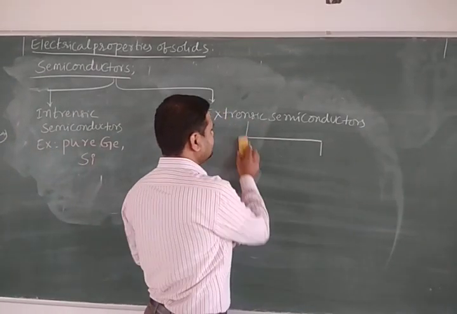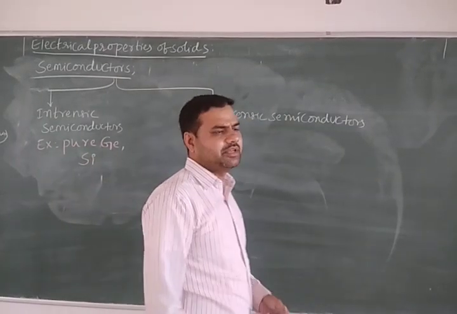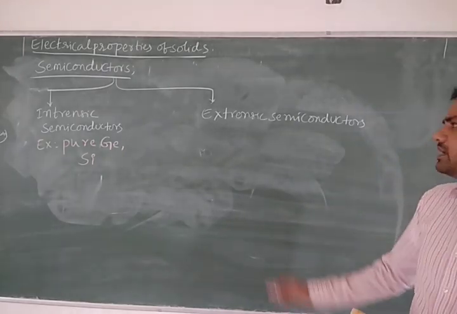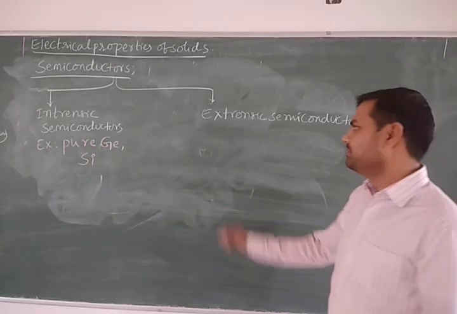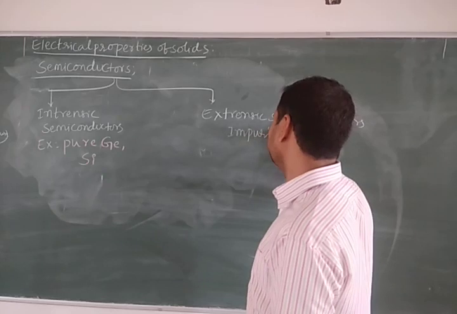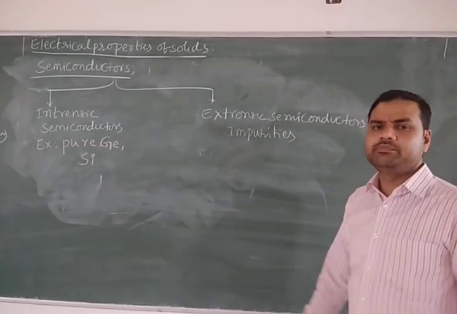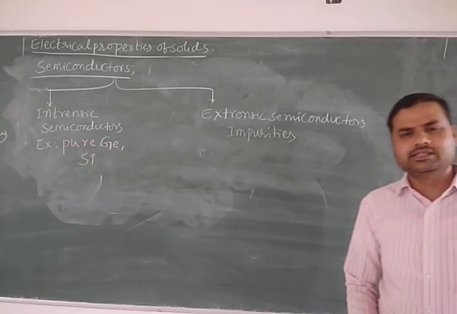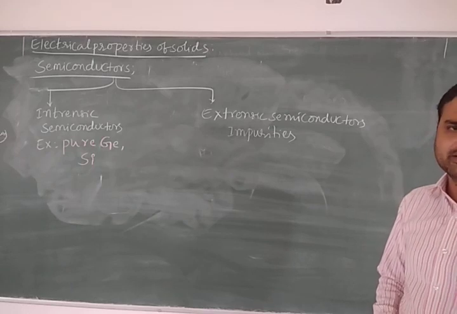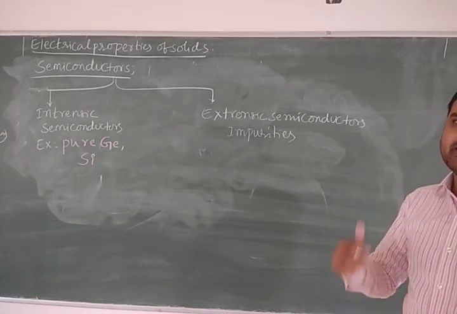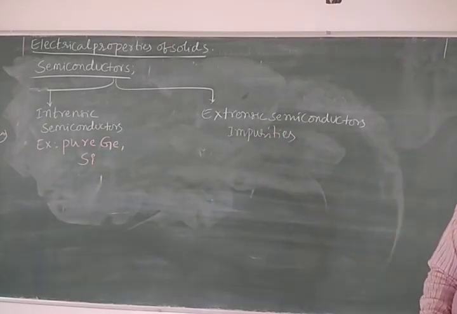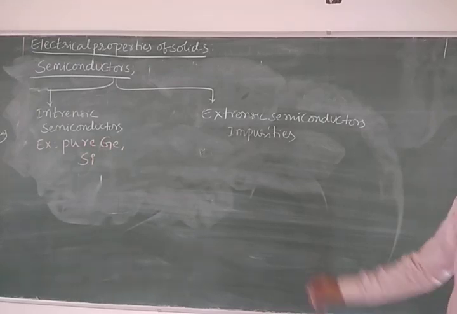Next one, extrinsic. Extrinsic semiconductors also generally behave like an insulator at normal temperature, but not by heating, rather by adding impurities. In this case we are adding impurities. So by adding the impurities, the conductivity increases. That type of substance is called as what? Extrinsic semiconductor. Normally they are insulators, but by adding the impurity they behave like a conductor. So those semiconductors are called as what? Extrinsic semiconductor.